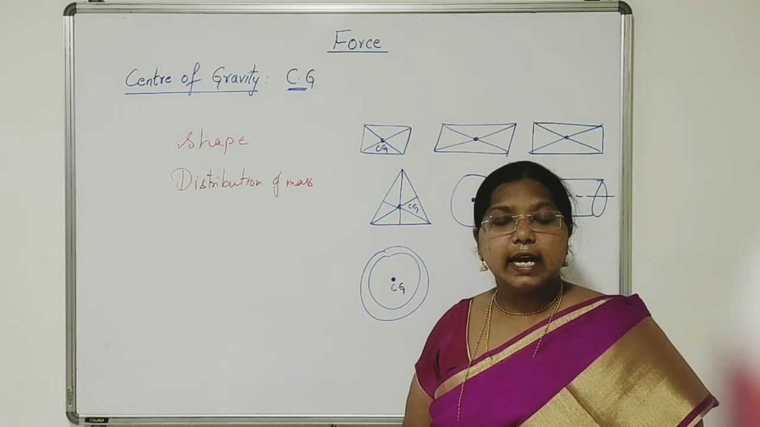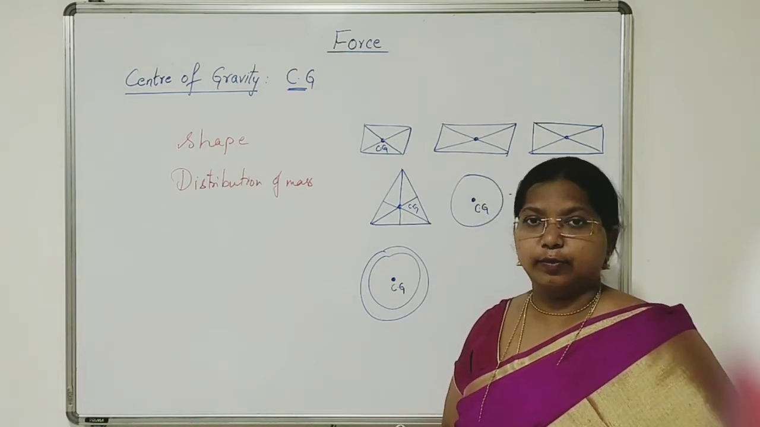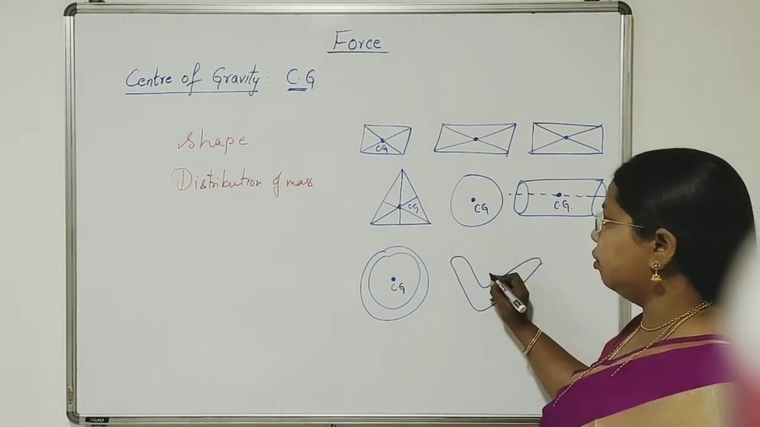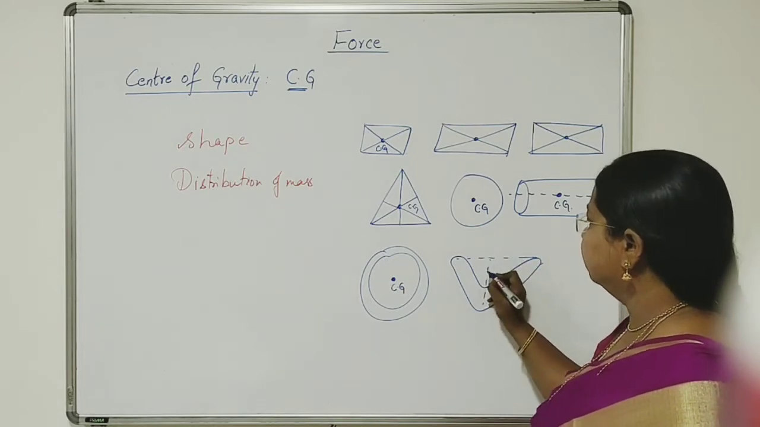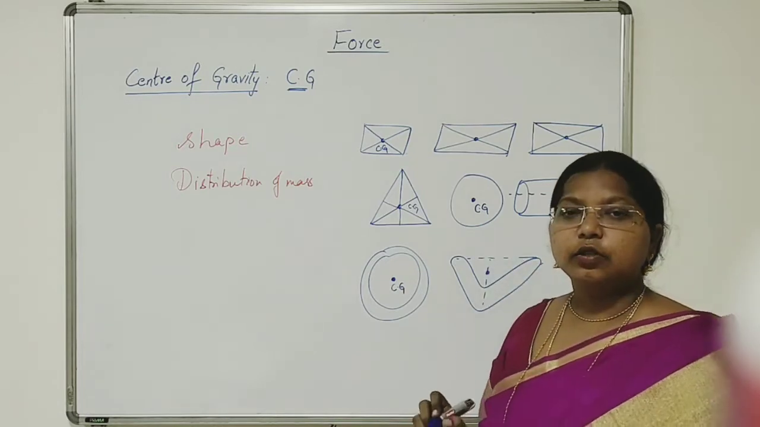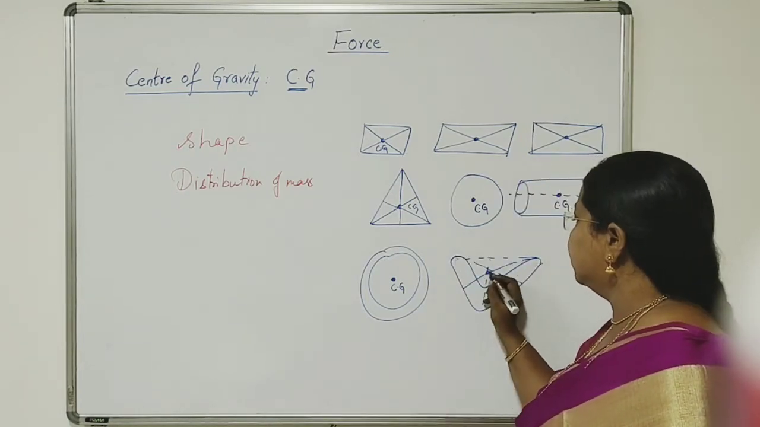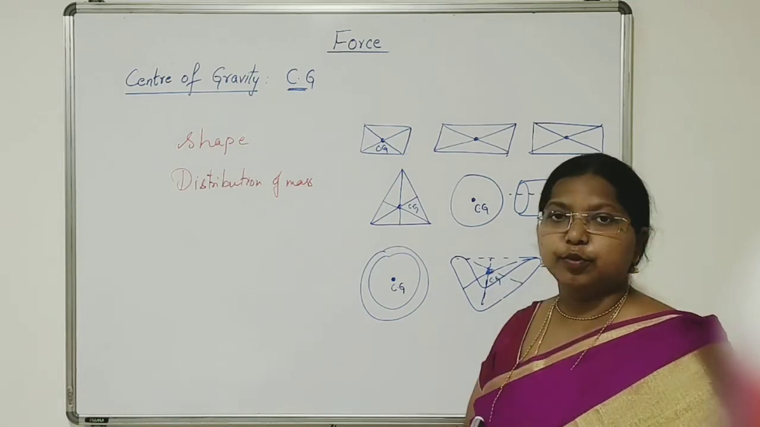So there is a chance that the center of gravity may be outside the body also. Boomerang: the center of gravity will be outside the body, somewhere here. So the center of gravity will lie outside the body, at the point where all these things are intersecting. So this is the CG of the boomerang.